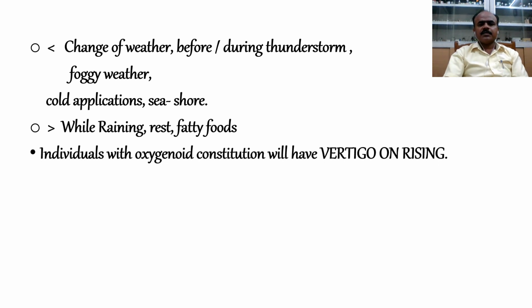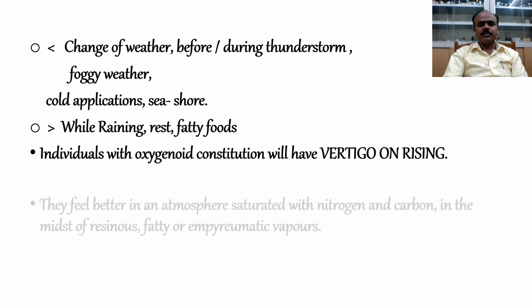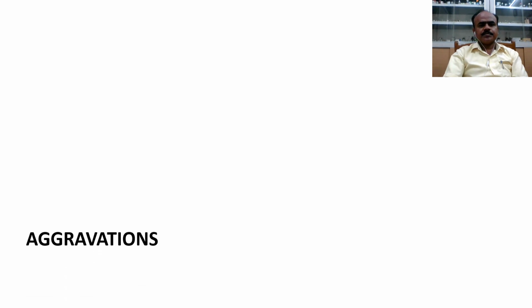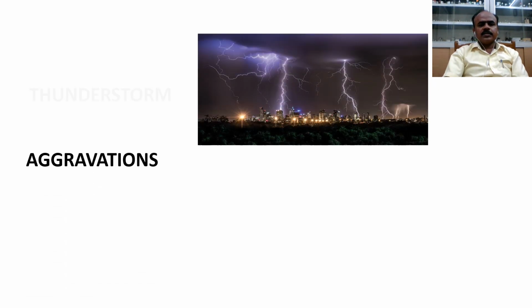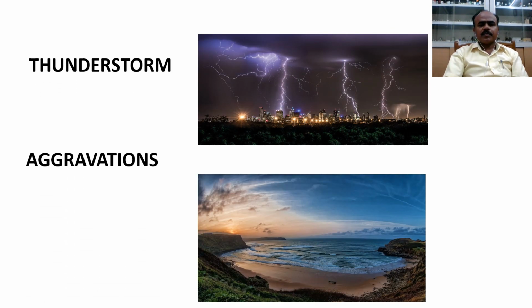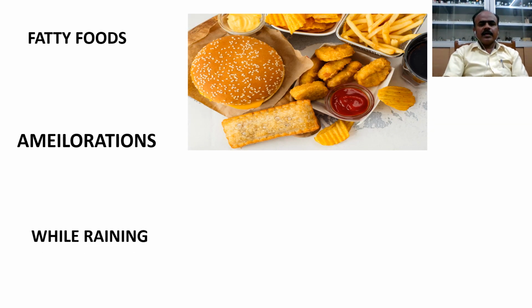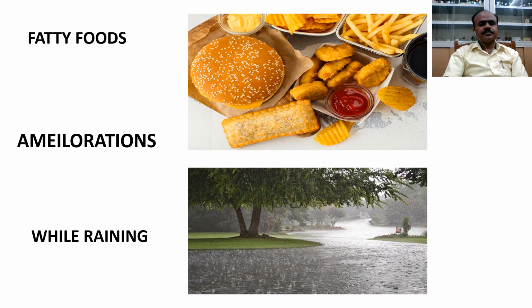In brief, electric disturbances aggravate and electric equilibrium relieves oxygenoids. They are aggravated by thunderstorm and by seashore. They feel better by fatty foods and while raining.